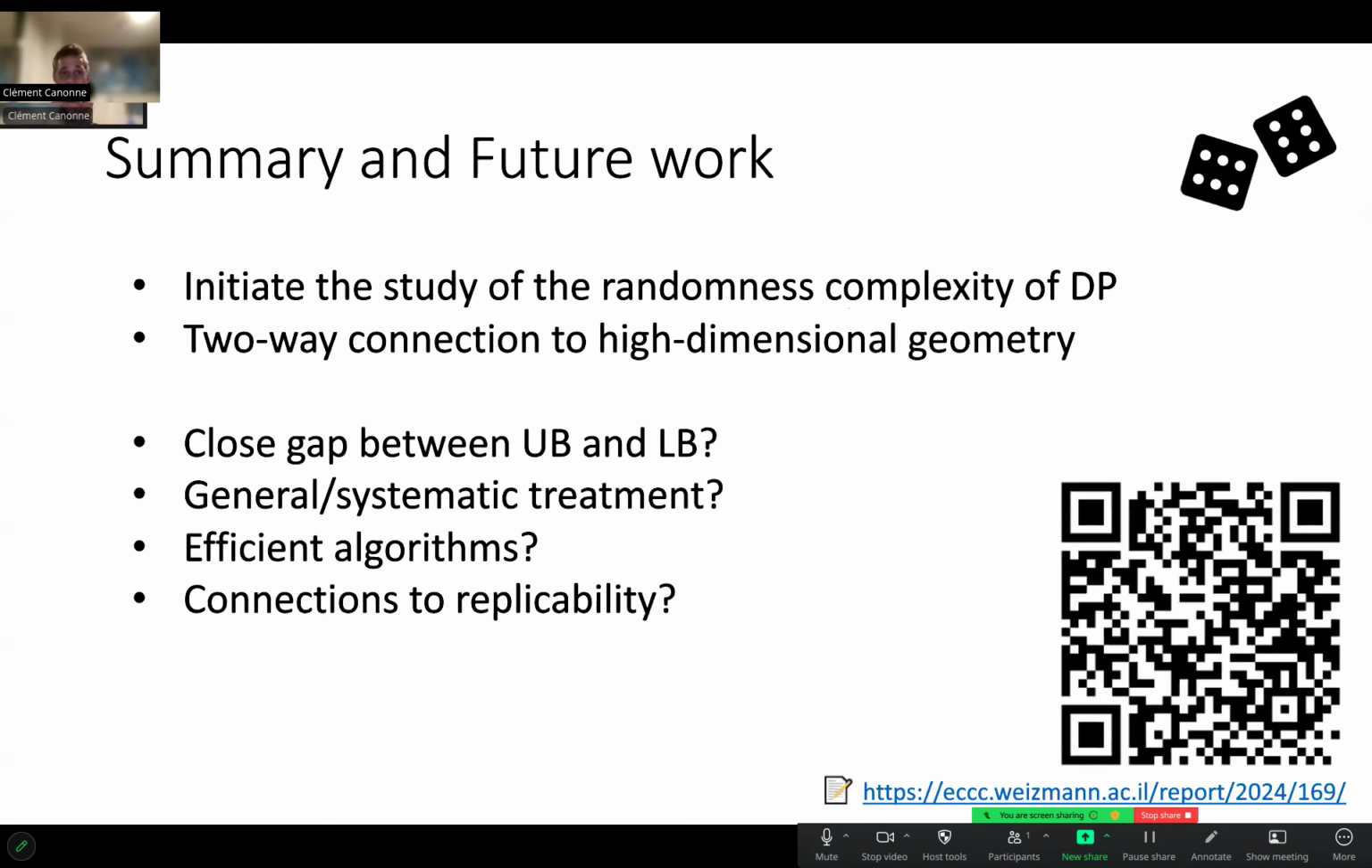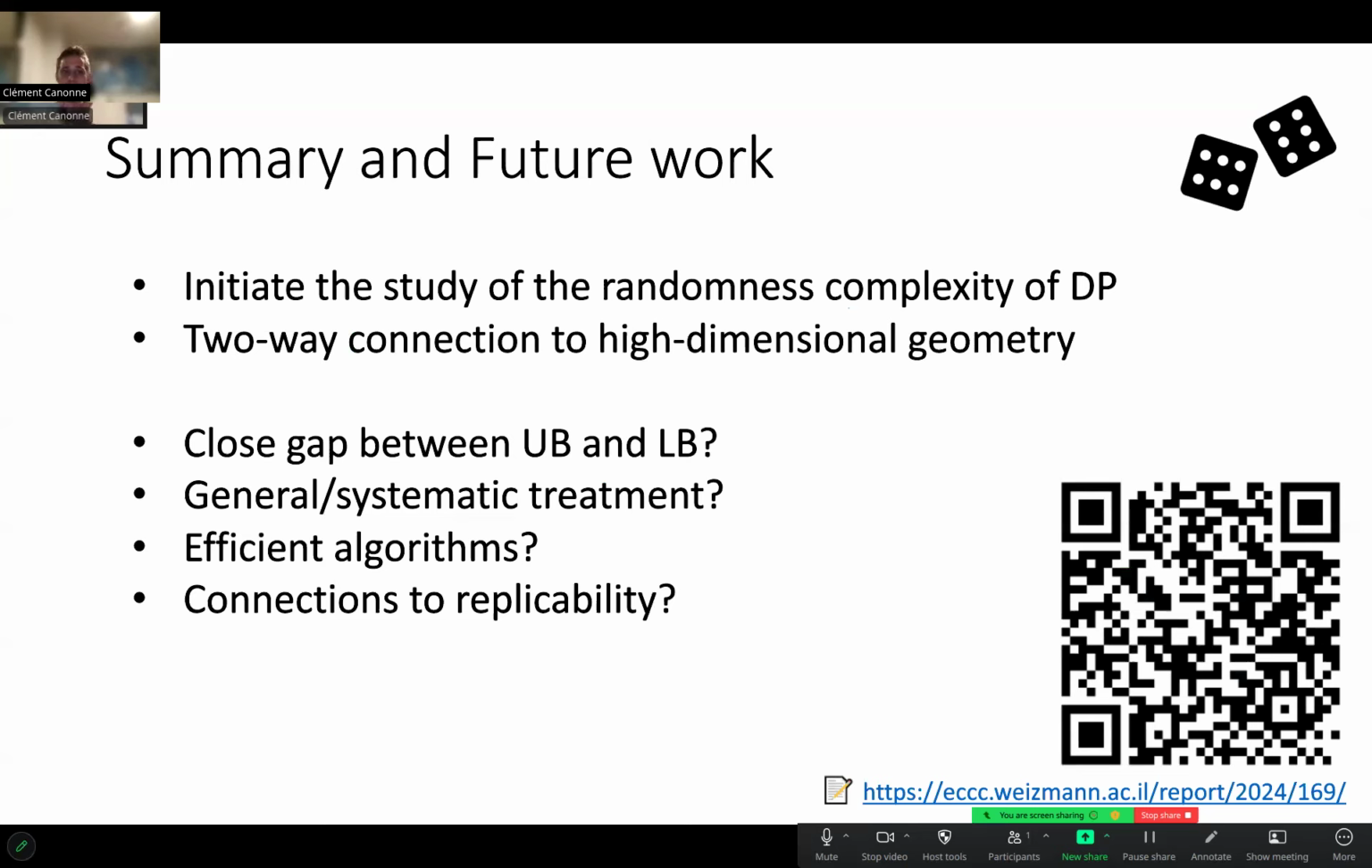I also wanted to mention summary and future work. This is meant as initiating the study of the randomness complexity of differential privacy. There is a lot more. We barely opened the door to this study. If you're interested in high-dimensional geometry, by all means, this is a very interesting connection, two ways, both for upper and lower bounds. It would be great to explore it further. Now, in terms of future directions, closing the gap between the upper and lower bound, there's still a polynomial factor. We don't know if it's necessary or not, and it would be very interesting.